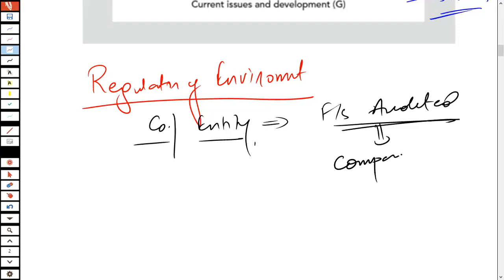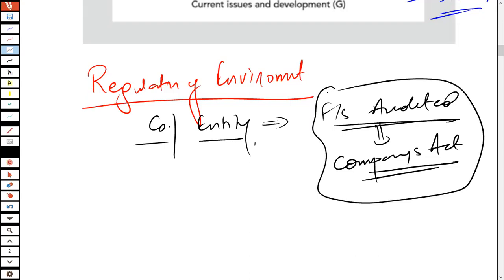It's actually the relevant Companies Act. I repeat, it's the relevant Companies Act prevalent in your country that requires your entity's financial statements to be audited.